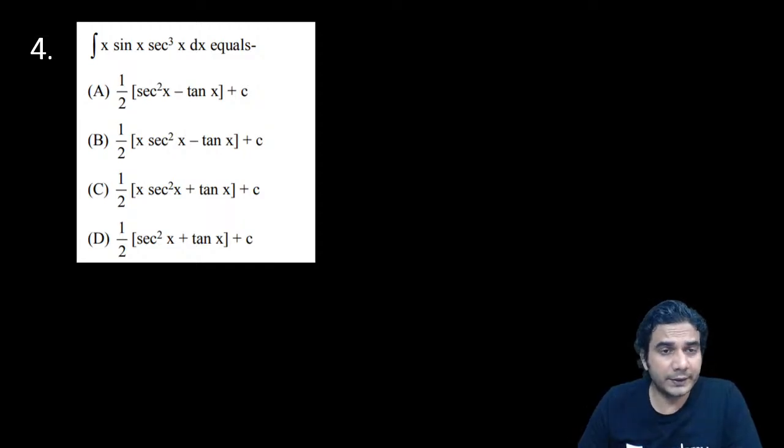Select your first function and second function. It's a good problem actually.